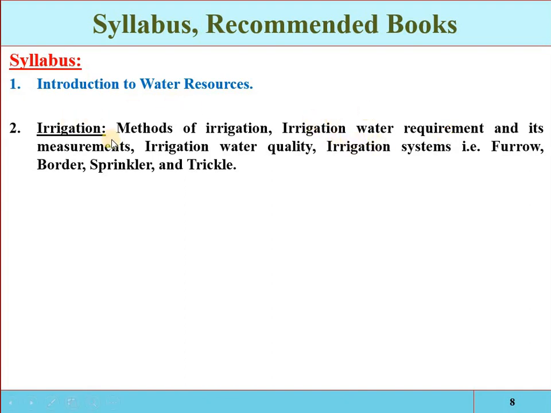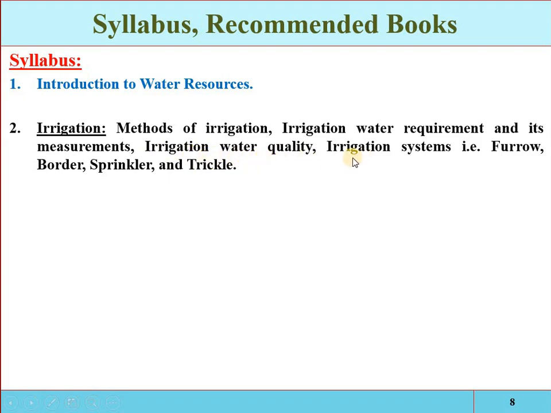In the second chapter of this course, first we will learn about the different methods of irrigation, how we can apply water artificially to agricultural areas for raising different crops, and how much water will be required. That is the main thing required in designing and planning, and also how that water will be measured. Most importantly, there is irrigation water quality. Not every type of water can be applied to agricultural land, because it will damage the crops and negatively affect production.